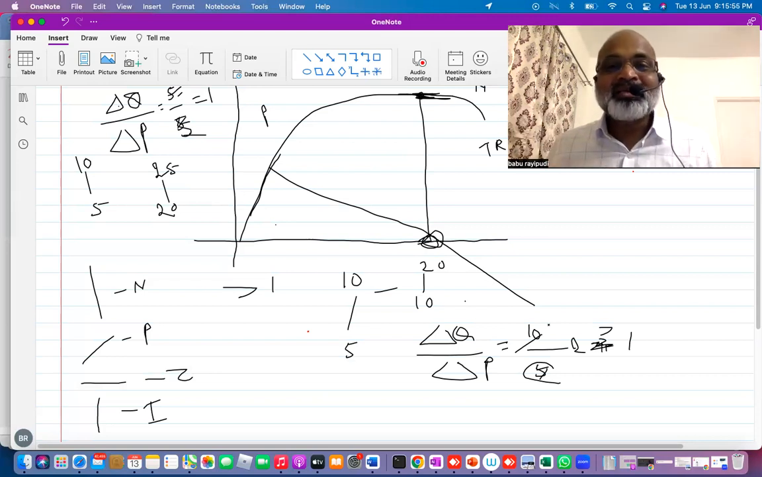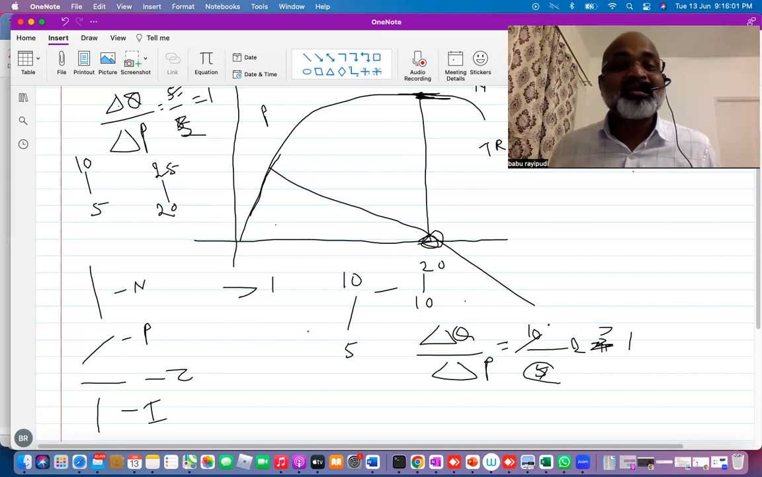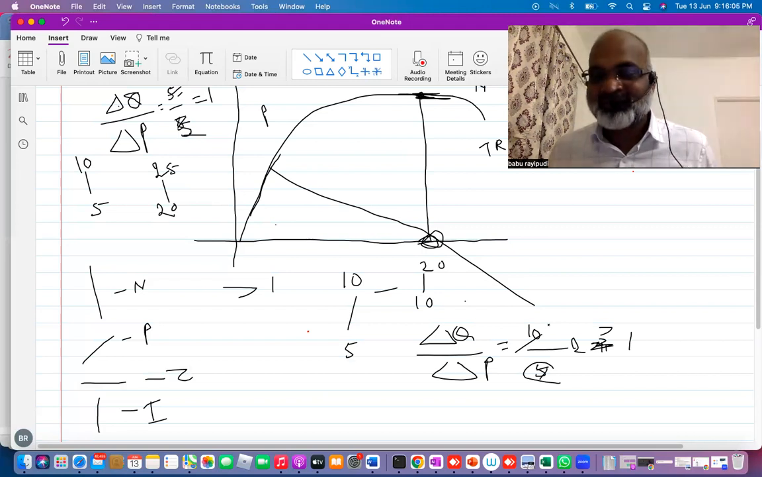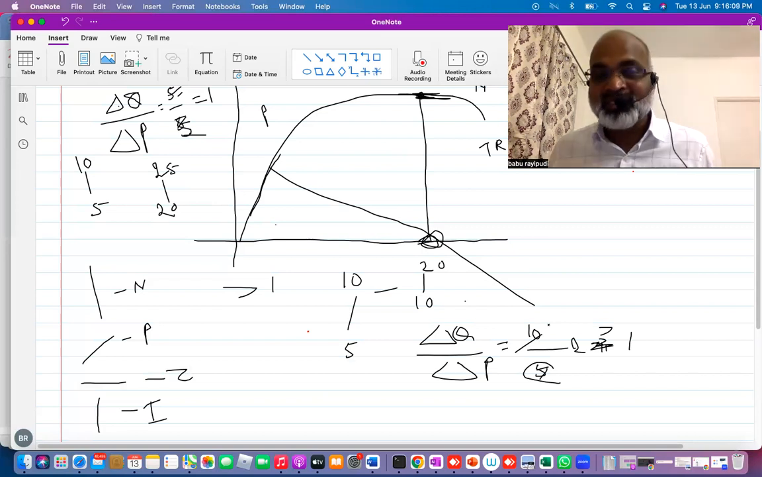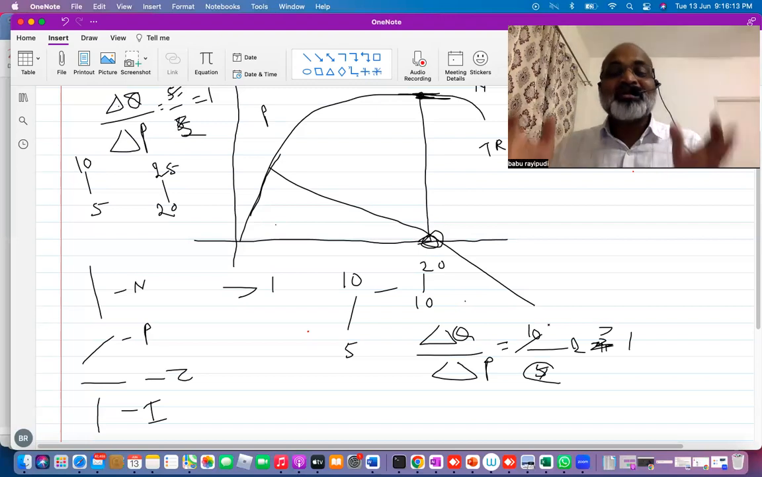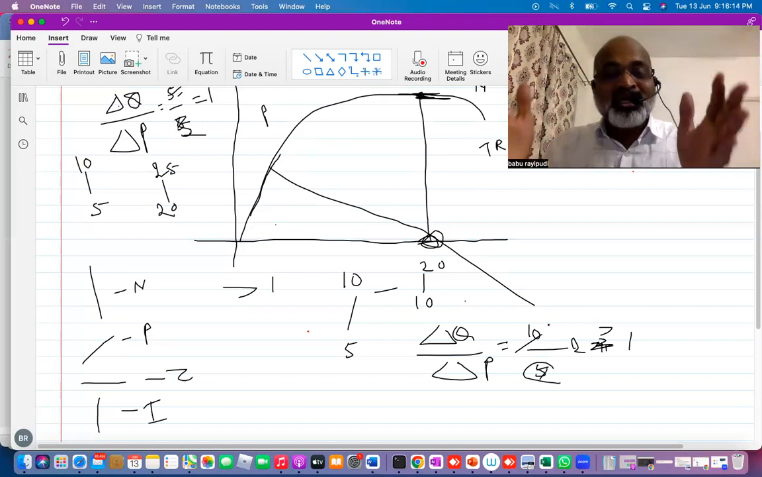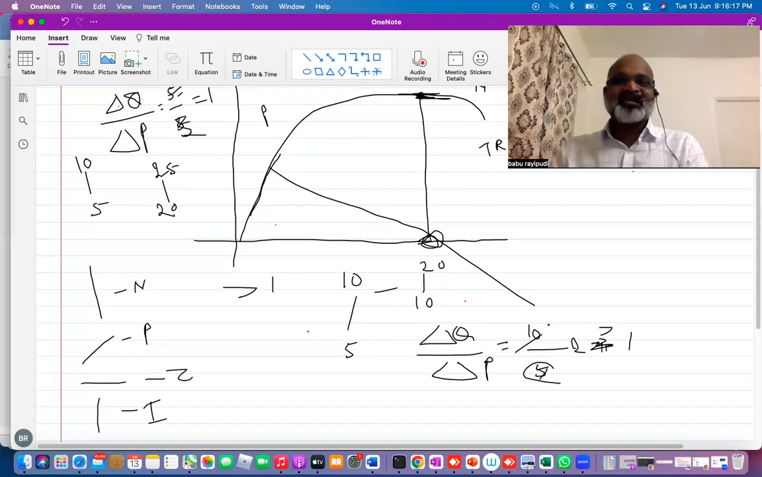When elasticity is greater than 1, change in demand is more, so my marginal revenue is going to be positive. When elasticity is less than 1, change in demand is less, so therefore my marginal revenue is going to be negative. When elasticity is equal to 1, change in demand is equal to change in price, therefore my marginal revenue is 0, because I sacrificed 5, I got only 5, there is no additional benefit. That is the point.